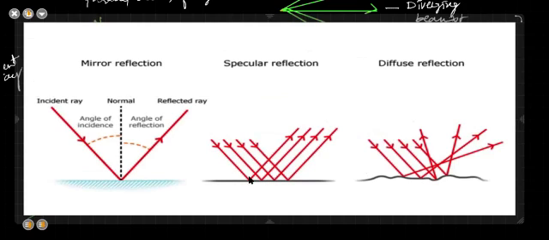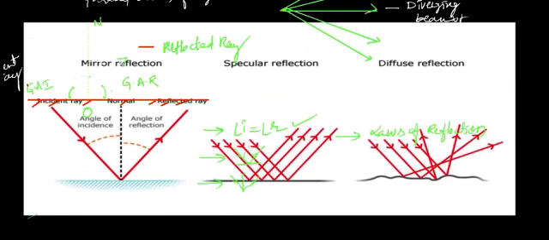Incident on the plane surface, they reflect, they bounce back. These are the reflected rays. If you observe carefully, incident rays are parallel, and the reflected rays are also parallel. Such type of reflection is called regular reflection. Regular reflection is also called specular reflection.